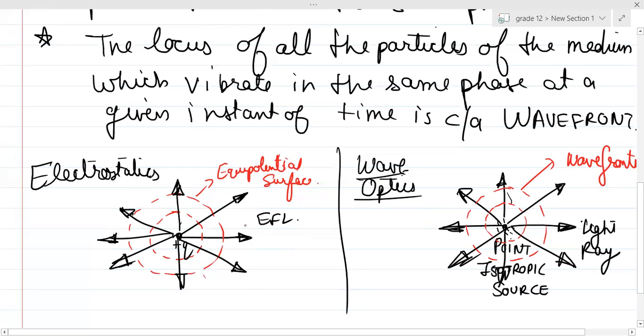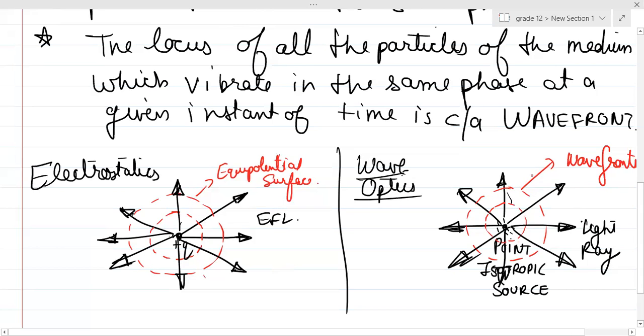Just as you considered electric field lines to understand the nature of the electric field in space, similarly, to understand the wave's nature in space, we use the concept of light ray. But to understand it in the form of a wave, we have to consider its wavefronts. These wavefronts are perpendicular to these light rays, just like how the equipotential surfaces were defined.